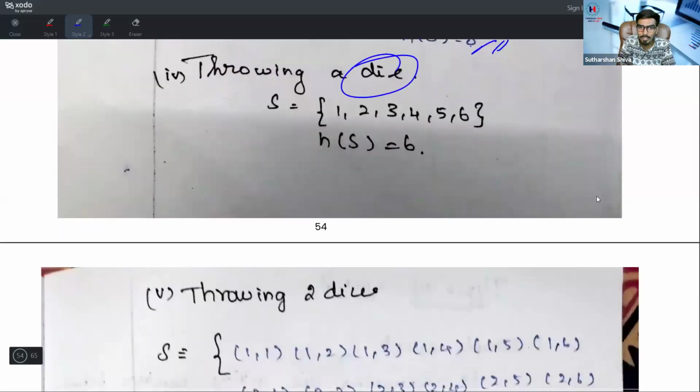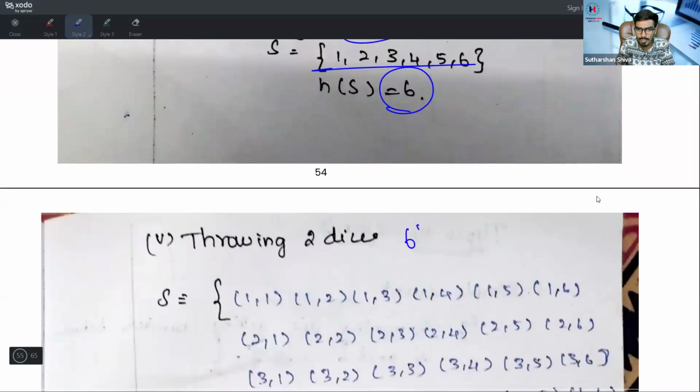Throwing a die means throwing a single die. Sample space is 6. Throwing 2 dice is nothing but 6 squared. Throwing 3 dice is nothing but 6 cubed. Throwing 4 dice is 6 power 4. 6 squared is 36. 6 cubed is nothing but 216.